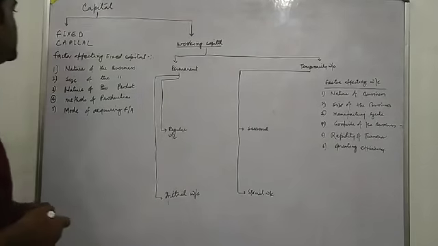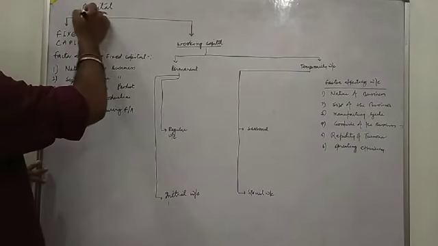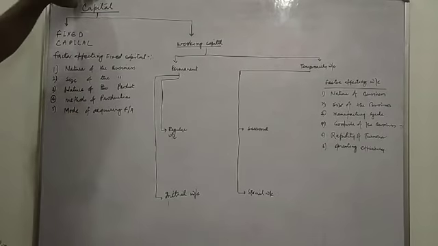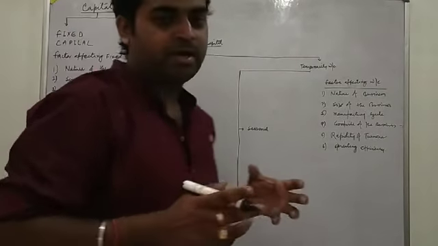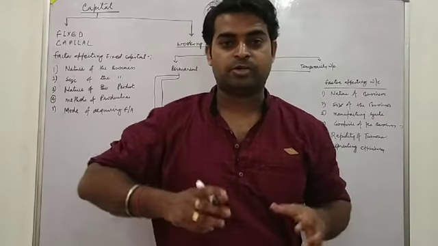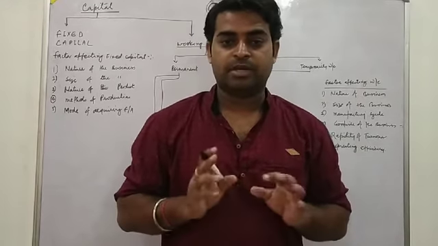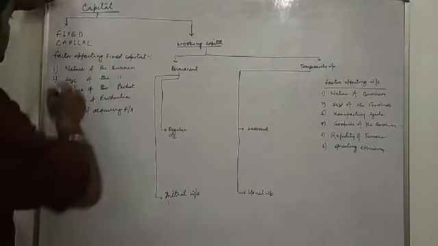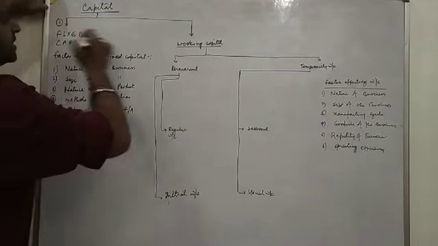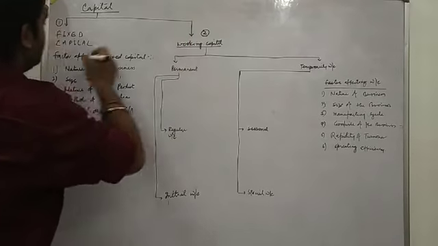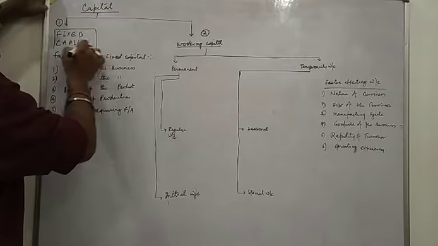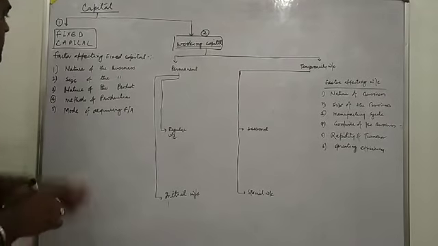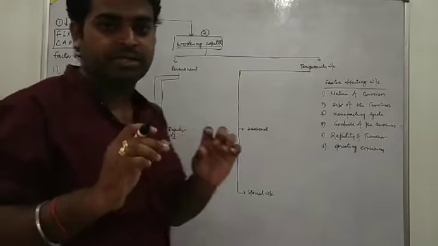First of all, we will define capital. What is capital? Whatever amount we have invested in the process of production is called capital. The capital amount is of two types: the first is fixed capital and the second is working capital. Fixed capital and working capital. Fixed capital means fixed capital. Listen and note down whatever I am saying.